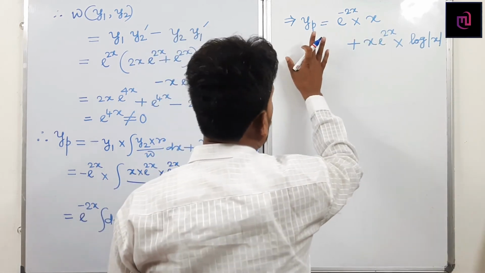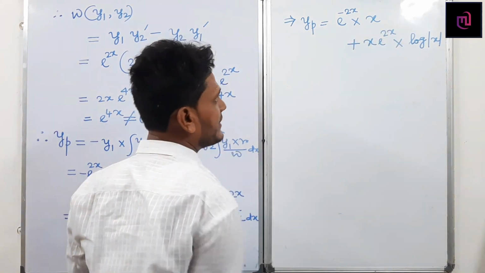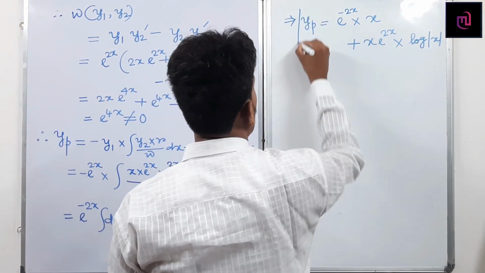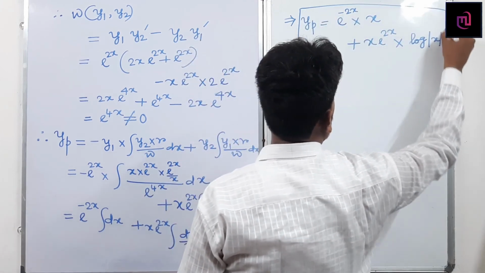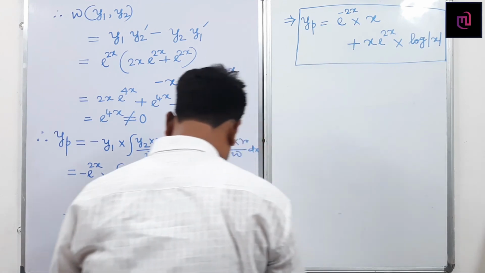Whatever particular solution I have got, this part does not contain any arbitrary constant. So what is the required general solution? This is y_p, this is the particular solution.